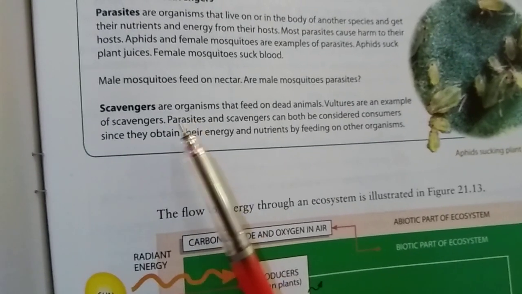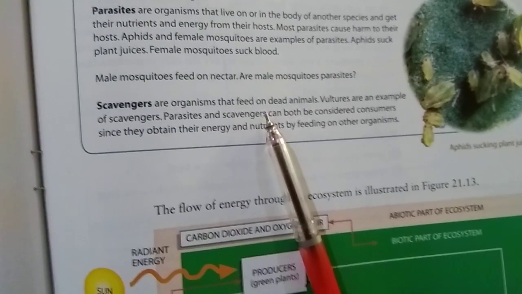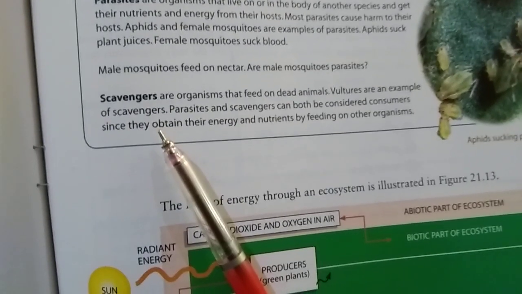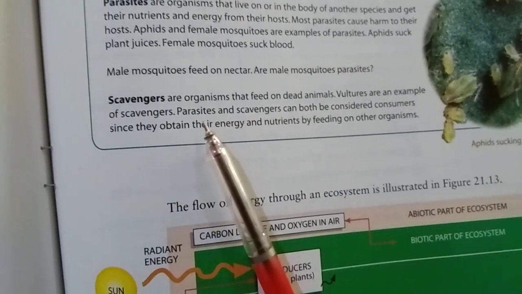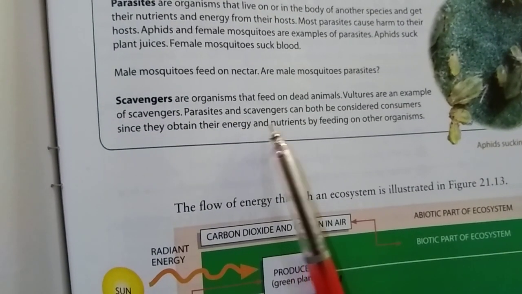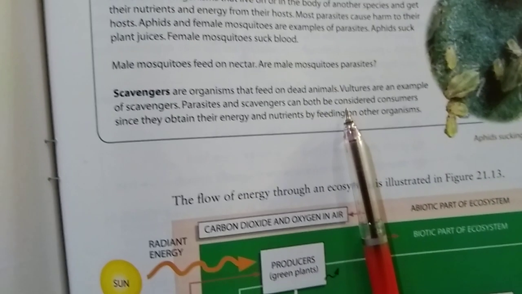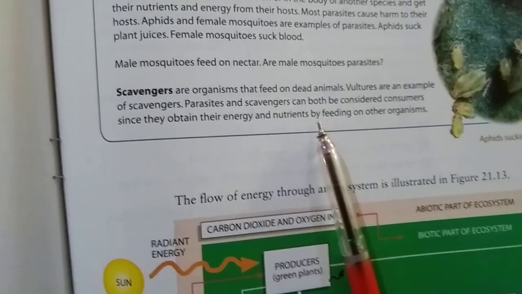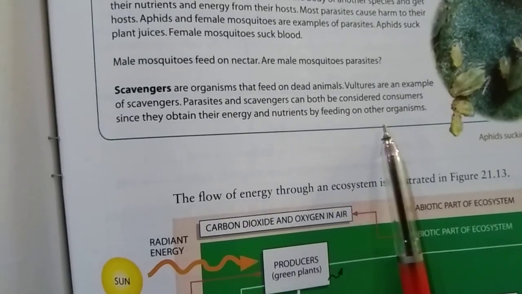Scavengers are organisms that feed on dead animals. Vultures are an example of scavengers. Parasites and scavengers can both be considered consumers since they obtain their energy and nutrients by feeding on other organisms.